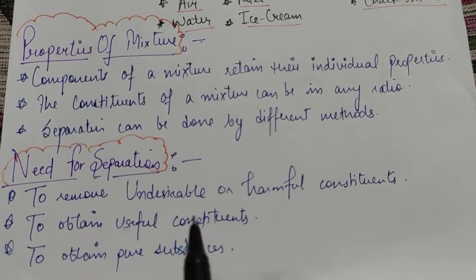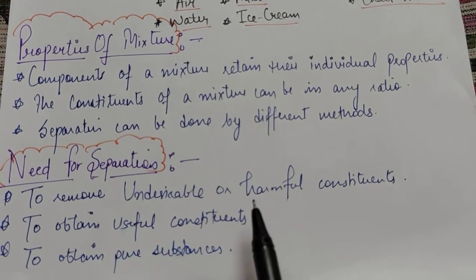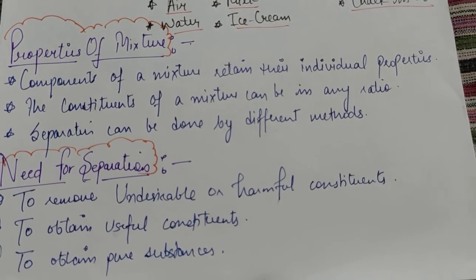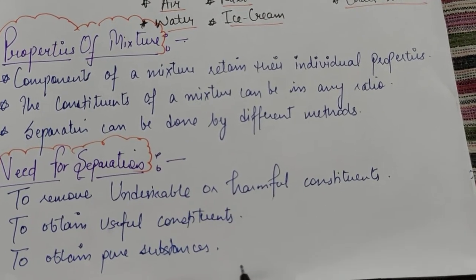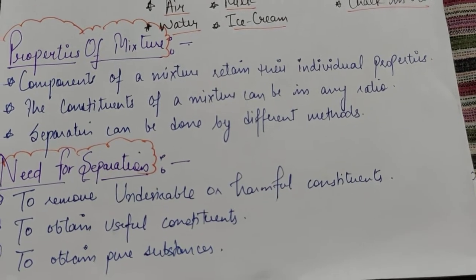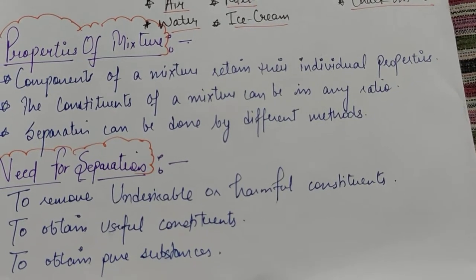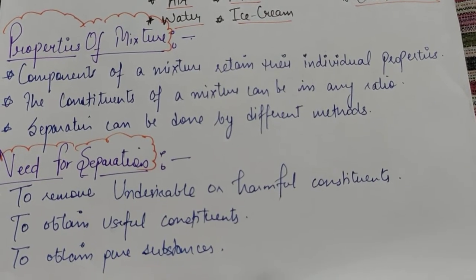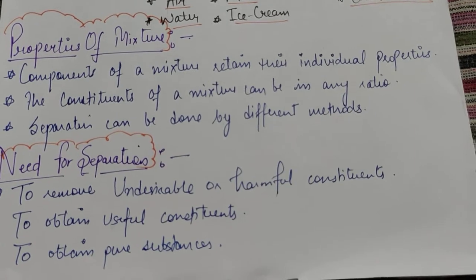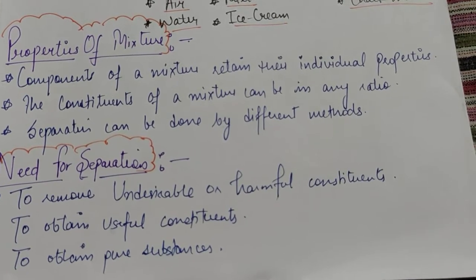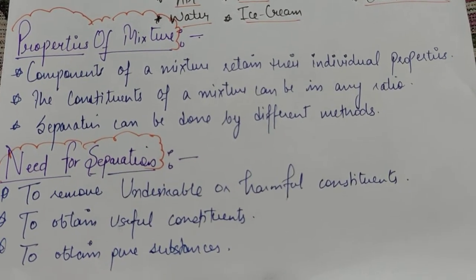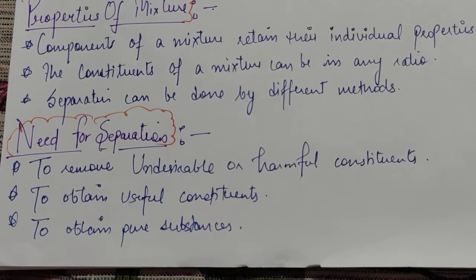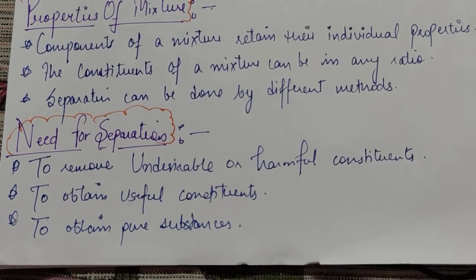Okay, then if the substances are existing in the mixture form, then why are we separating them? We are separating them to remove the undesirable impurities or the constituents which we don't need or which are harmful, or to obtain only the useful constituent. Like if I am having stones in the pulses, do I need stones? No, I don't need them. They are not good for me. So that's why I just pick them up and separate them. To obtain a pure substance. Yes, because we also want to have everything pure.